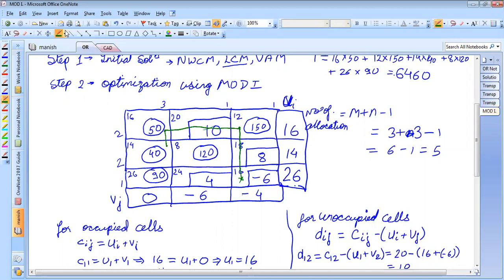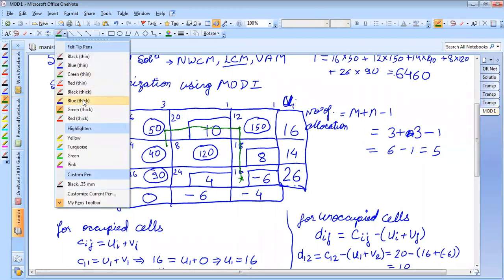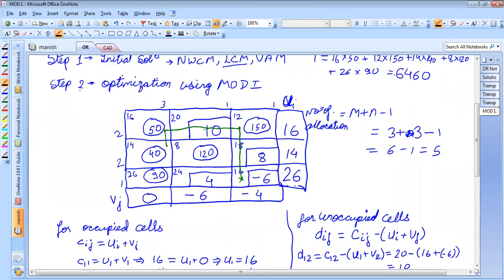Okay, so now for this point, I'm taking another pen, let us say black. At this point, I can take a turn. If I take a turn, then this is the allocation. At this allocation, I have to move either straight or take a turn.